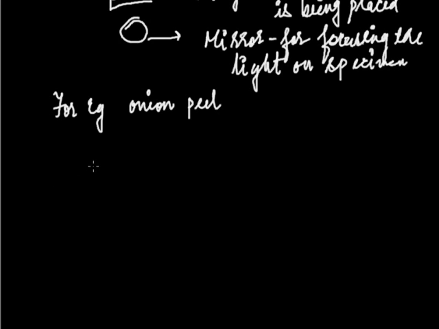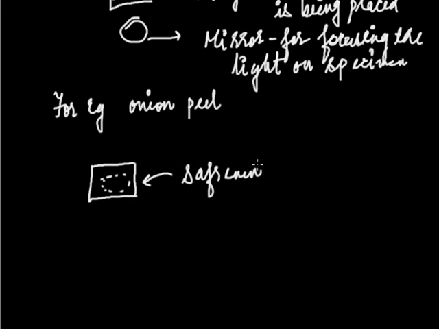We will take that specimen onto the slide. This is the specimen. We'll put safranin. Safranin is the stain, red color, that will provide red color to the specimen.